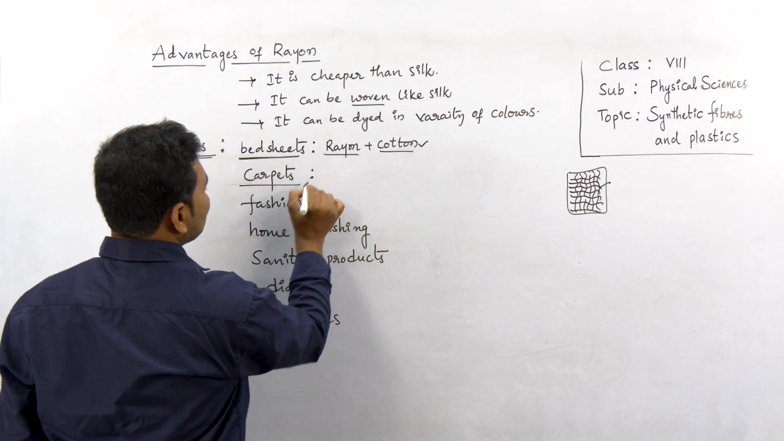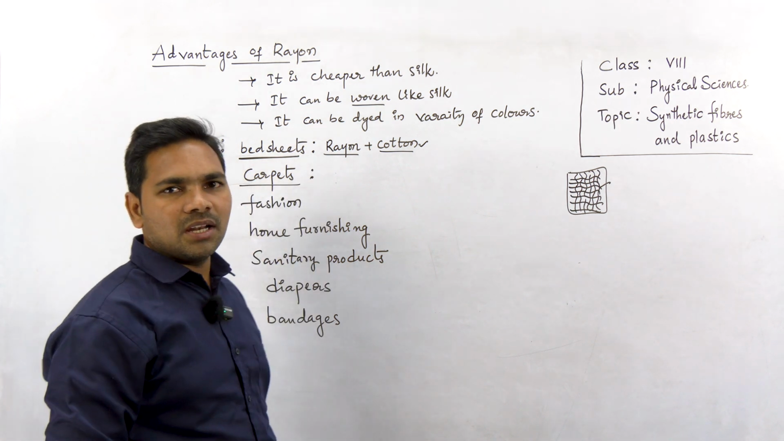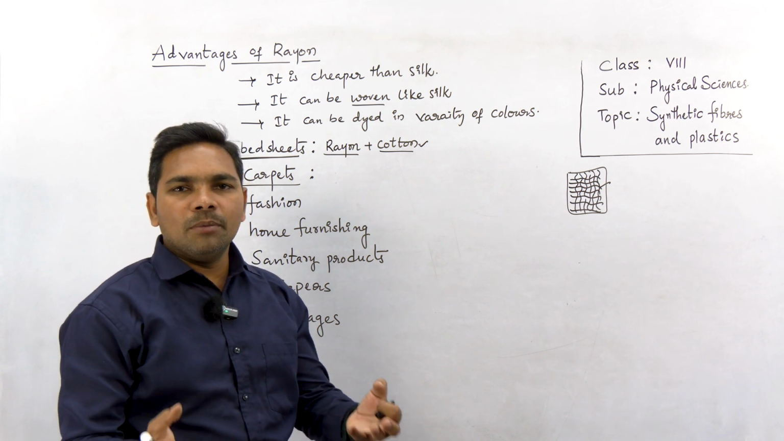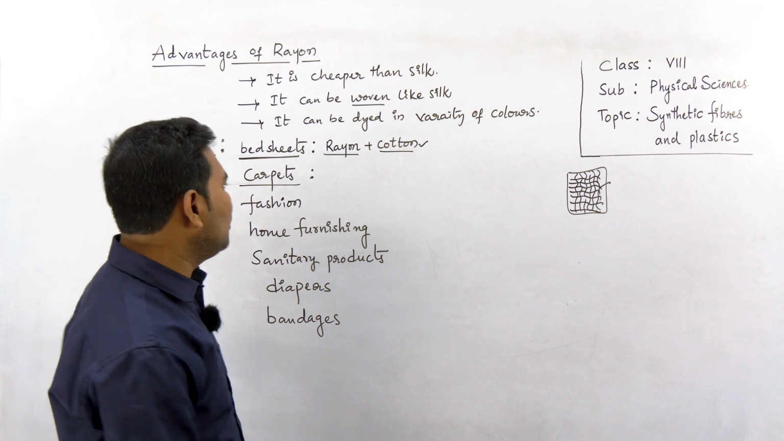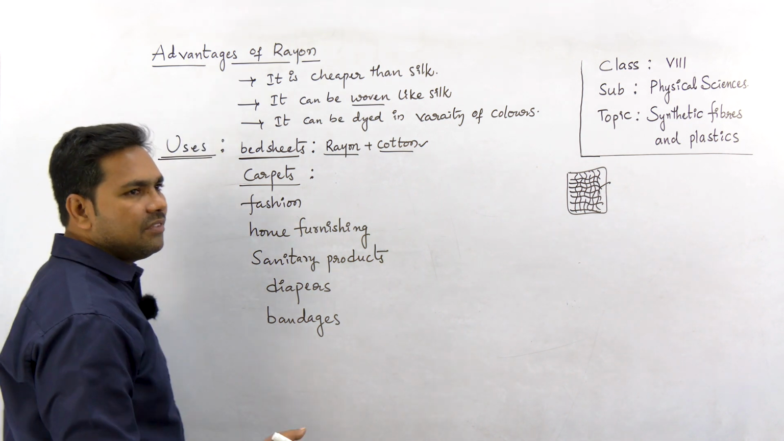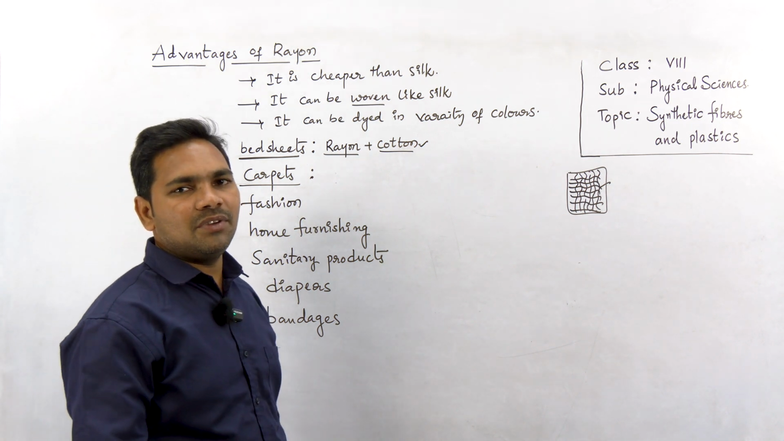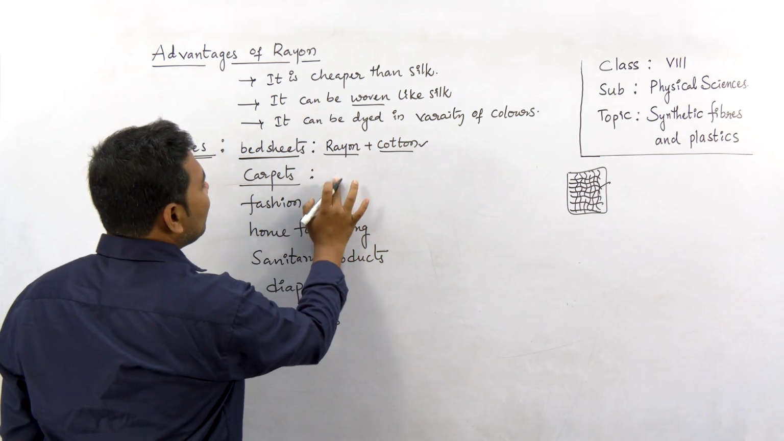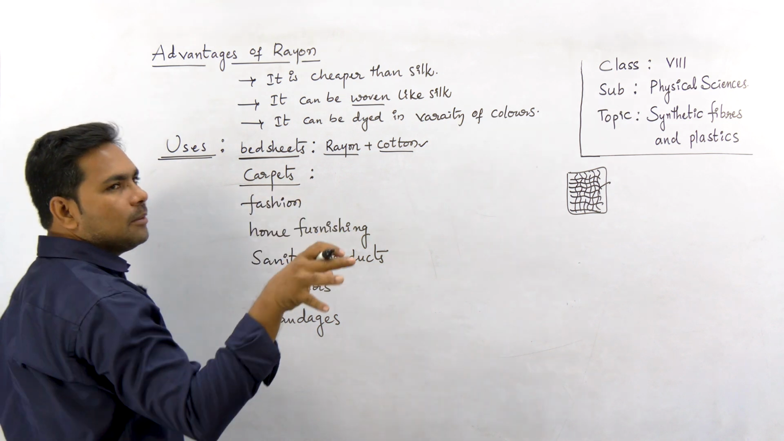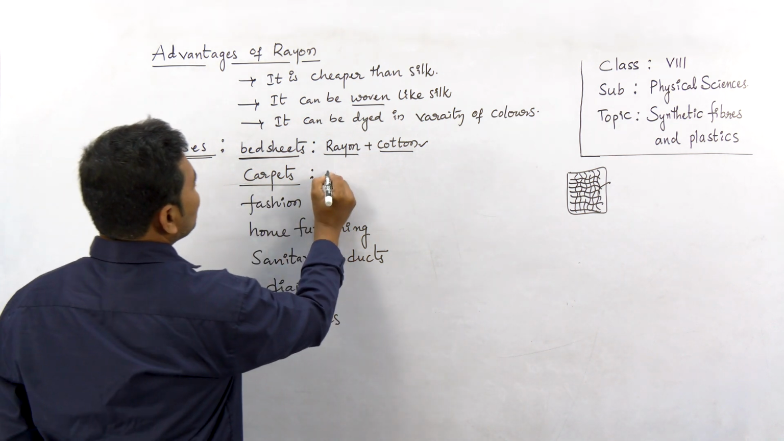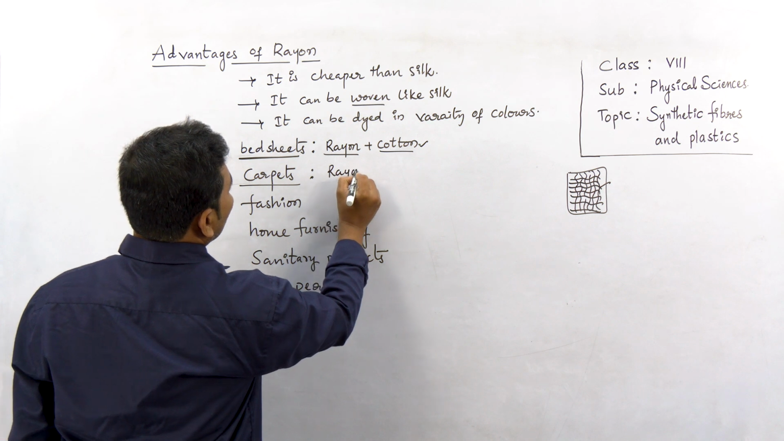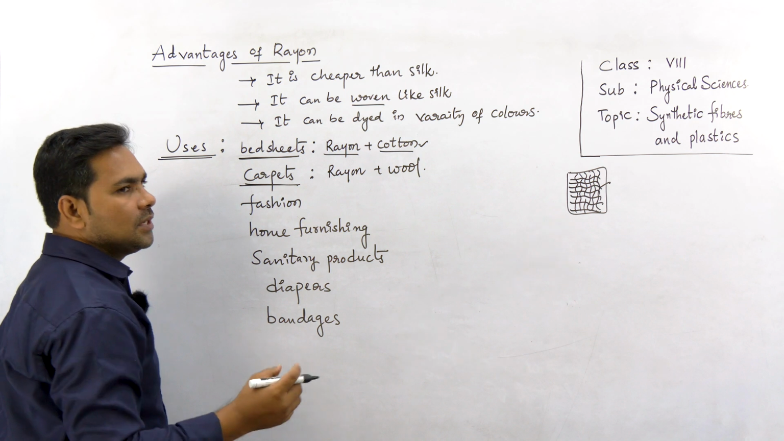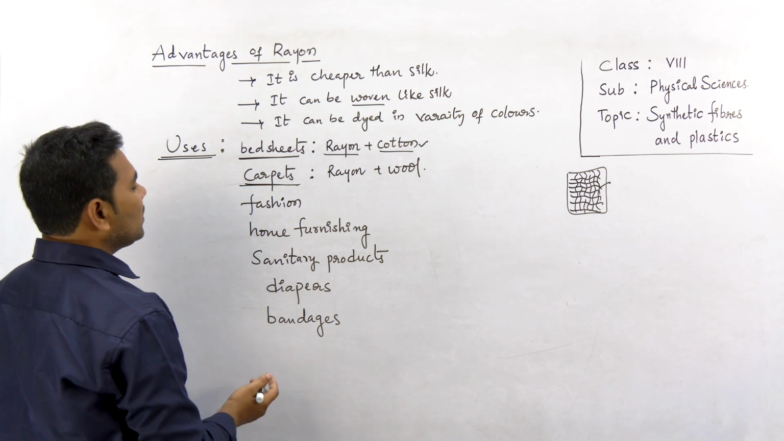Next, carpets. What is the use of carpets? Most of the time, carpets absorb moisture, right? We use door carpets to absorb moisture. If you enter the room with wet clothes or wet feet, the carpet absorbs it. So for carpets, a material is needed which can absorb water. Rayon is generally mixed with wool to make carpets, to absorb water.